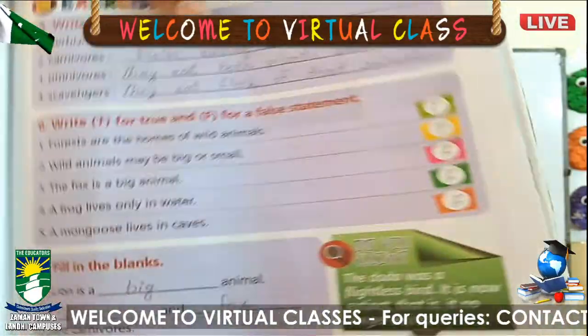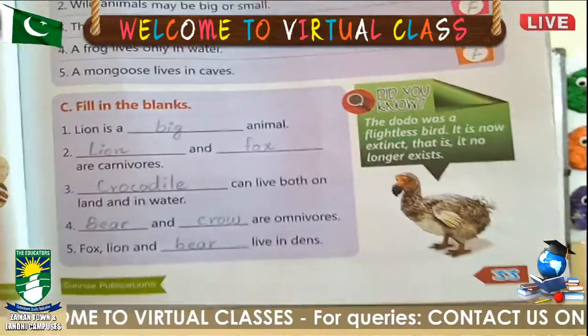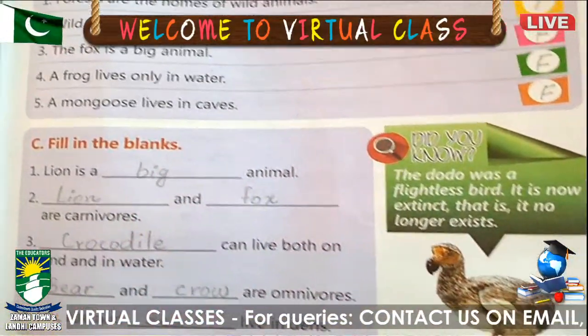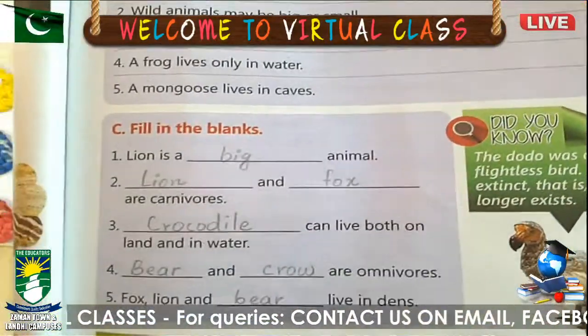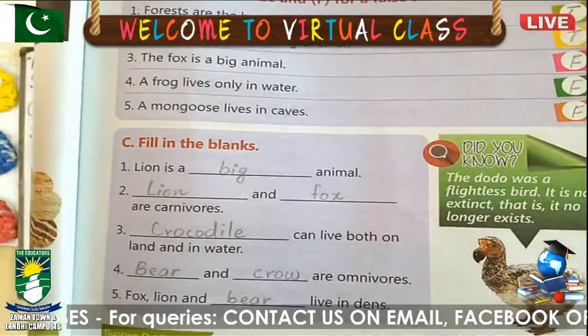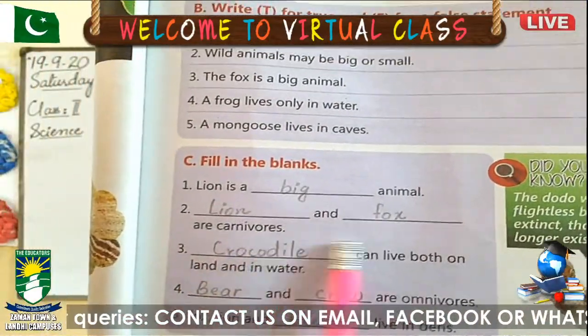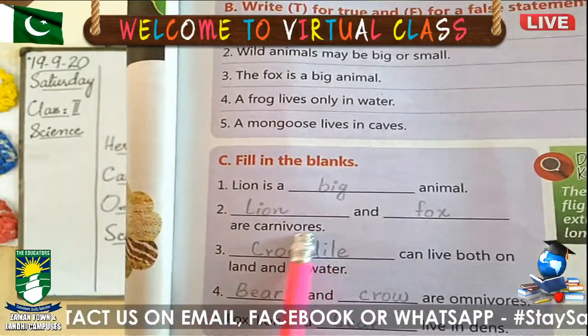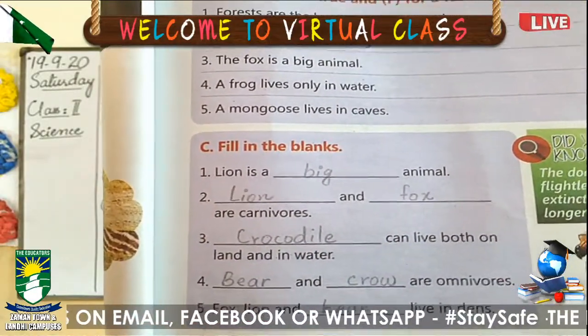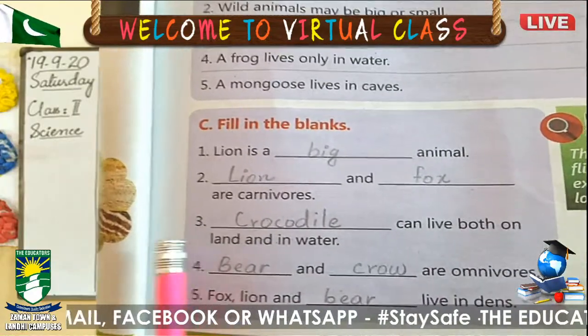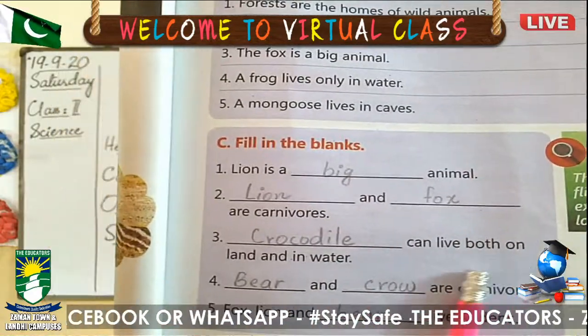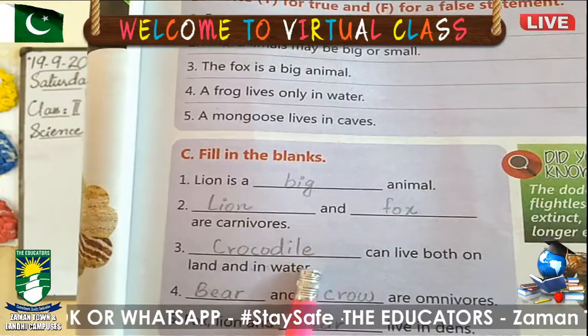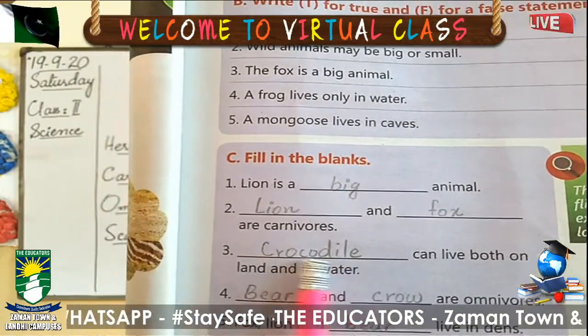Fill in the blanks. Exercise C. Lion is a dash animal. So lion is a big animal. Write the answer. Dash and dash are carnivores. We have to write the examples. Lion and fox are carnivores. Okay, dash can live both on land and in water. Who can live? Write the example of anyone.